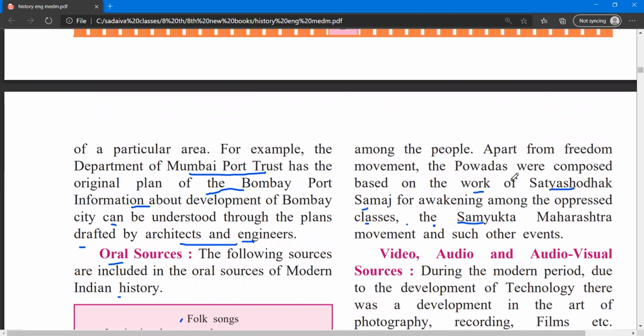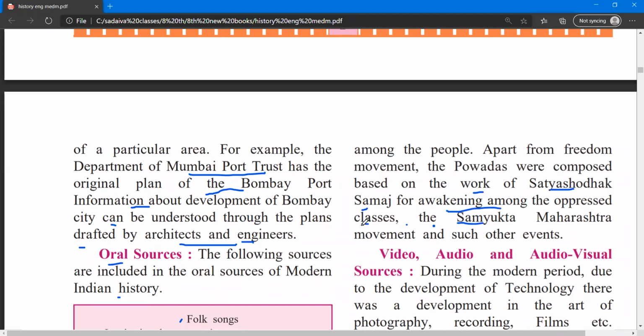Okay, and then among the freedom movement, the povadas were composed on the basis of the work of Satyashodhak Samaj. They are saying this was for awakening among the oppressed classes. So what they are saying is, the povadas were composed on the basis of the work done by the Satyashodhak Samaj. The povada was used to compose on that work, and that was used for awakening among the oppressed classes.